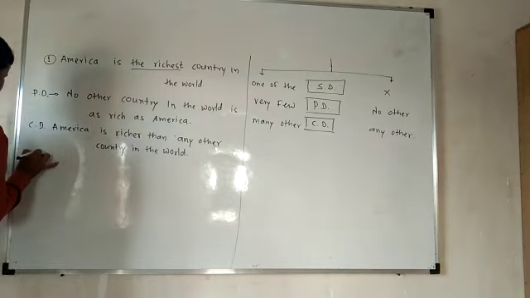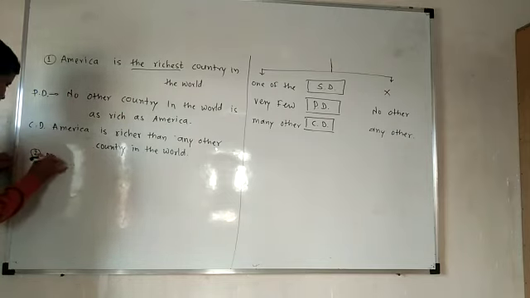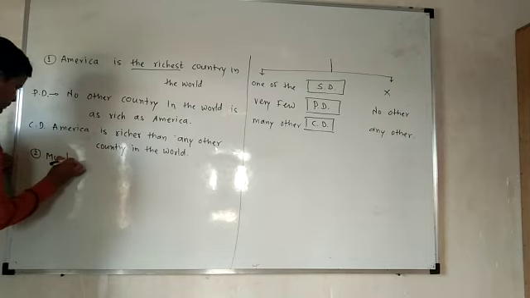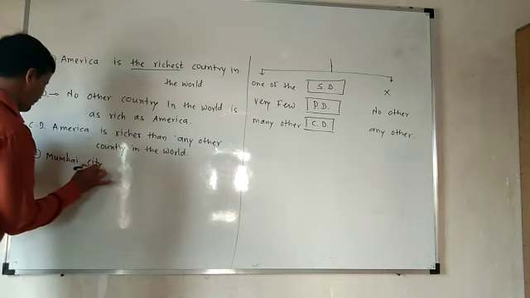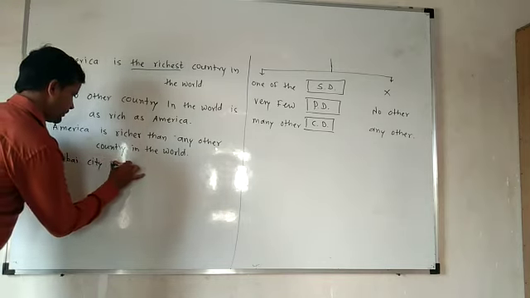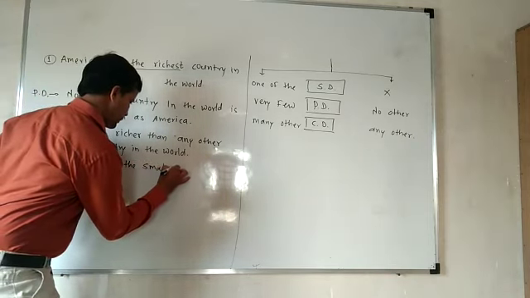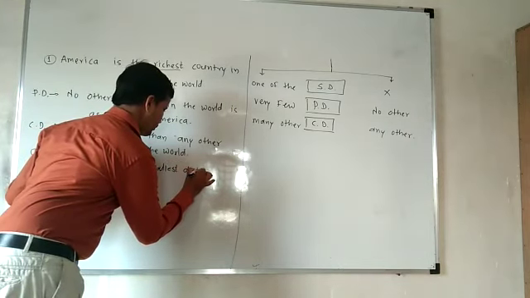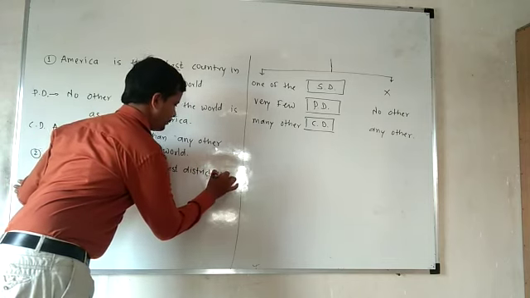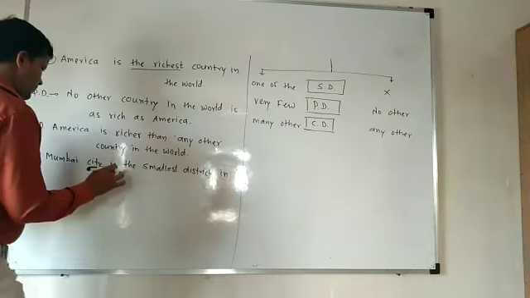Okay. Now the next example I am giving you to solve. Second example. Write down. Mumbai city is the smallest district in Maharashtra.